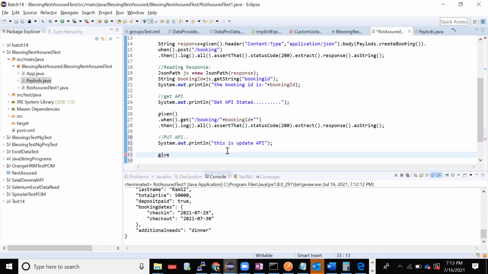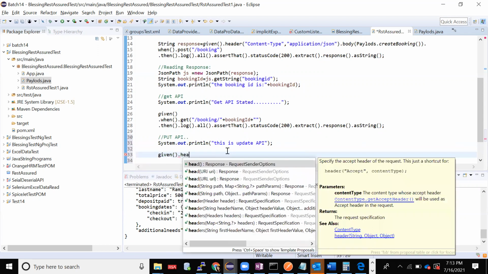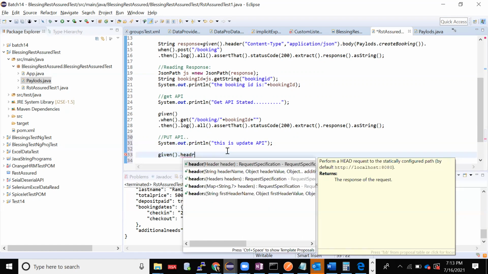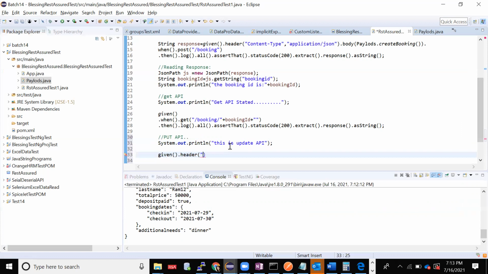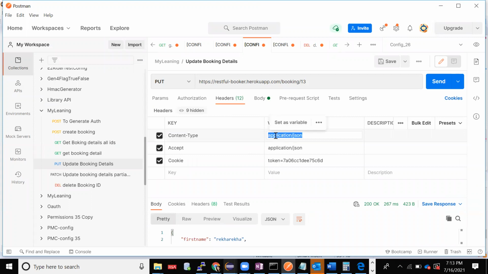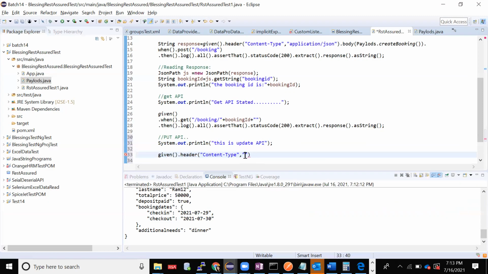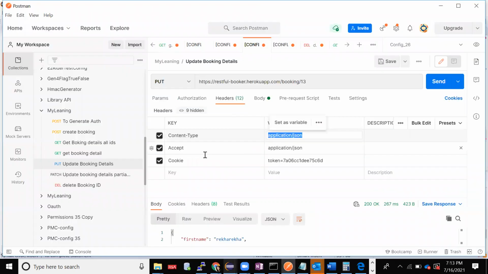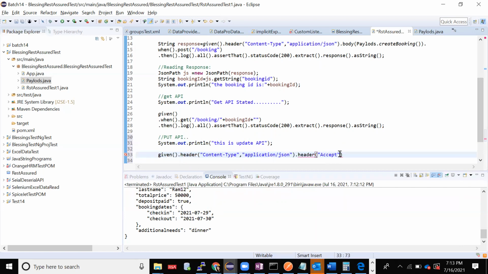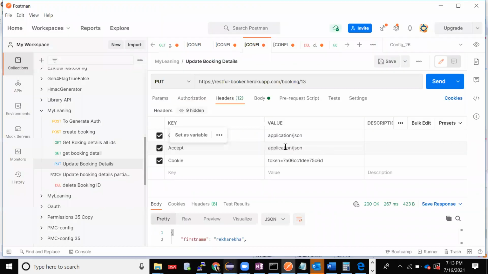Given dot, first header I have, right? Header, I'll take it in the form of a key and value. Content type is application dot JSON, comma, I'll take the value. You don't have to do anything. Whatever is there in the Postman, you should know where to take, how to take, that's all. Again, one more header I have. This time it is accept, application.json, also in the form of key and value. So I'll take application.json.